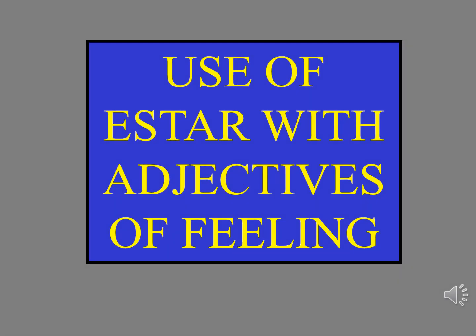There are 5 forms of estar, which we will change, making sure they agree with the subject of the sentence. And then we will use adjectives and make sure the adjective agrees with the person, or 4 forms for certain adjectives that you will remember, and then there are 2 forms for others, depending on how the adjective ends.